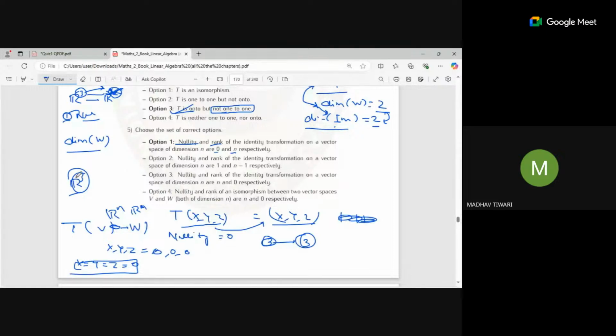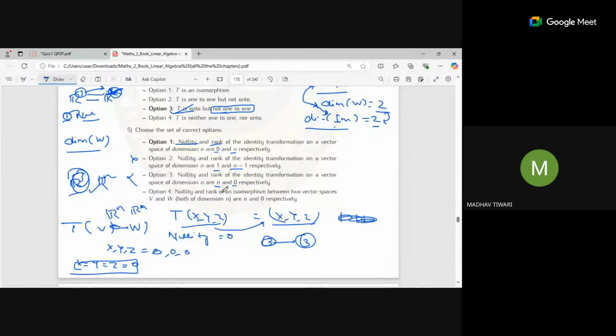Same way for R3 we took, you can take Rn. Okay. You can extend this for Rn. Next one is wrong because it is saying 1 and n minus 1, it is wrong. Next one is saying opposite, rank nullity is n and rank is 0, it is also wrong.